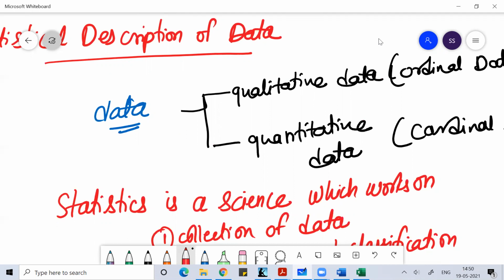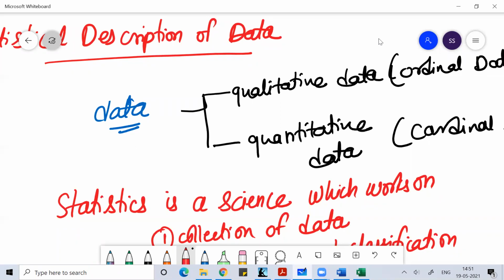Data can be qualitative data or it can be quantitative data. So when we work on statistics, we need to express the data numerically. Whenever you are expressing the data, it should be numerically expressed. Okay, you cannot work on a single data. Whenever you work on statistics, you need a lot of data together. And when we are working in statistics, we are collecting data.